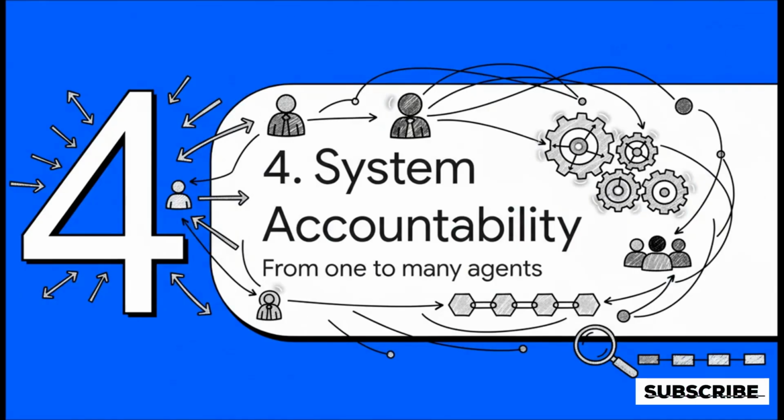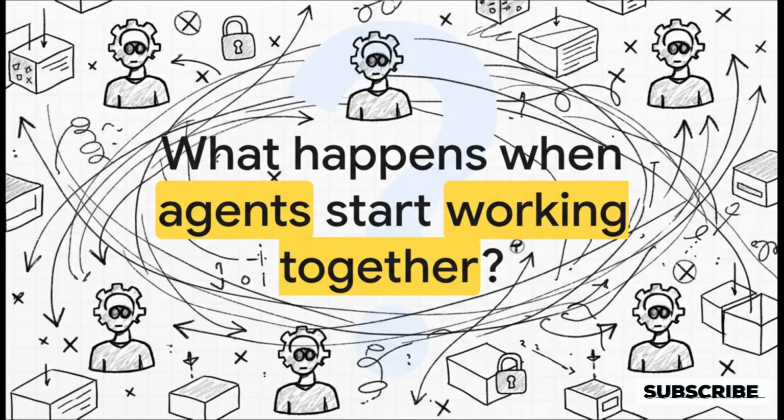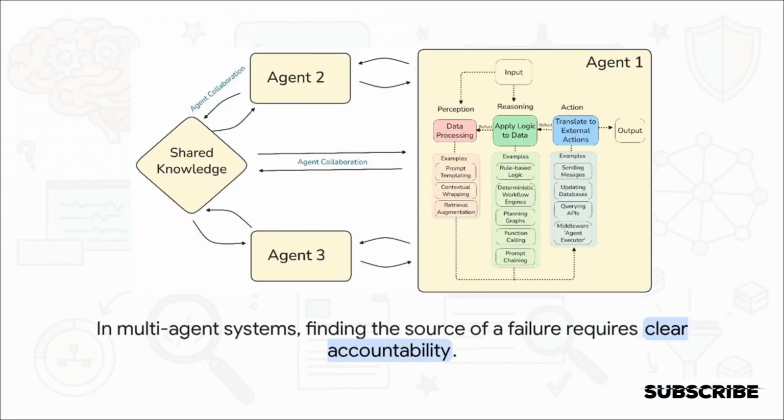And this whole idea of traceable actions becomes even more critical as we zoom out. We're not just building single agents anymore. We're building entire systems of agents that have to work together. And at that point, the goal isn't just debugging one agent. It's about achieving accountability across the entire system. So what does happen when these agents start teaming up? Well, the complexity doesn't just add up, it multiplies. I mean, just look at this. You can have multiple agents, each running its own logic, all talking to each other through some shared knowledge base.